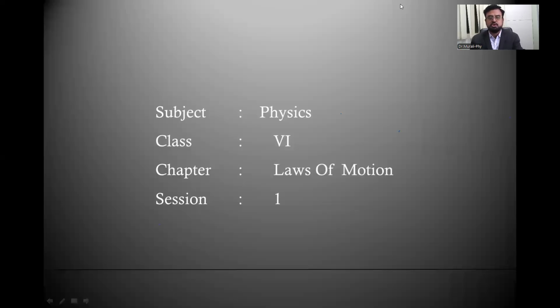As you all well know, and you can see on the screen, my subject is physics. We are in class 6th. Today we are starting a new chapter, unit 3, chapter number 3, that is laws of motion, and today we are in session number 1. After completing the 2 chapters, measurement and motion, now we are entering into the laws of motion.